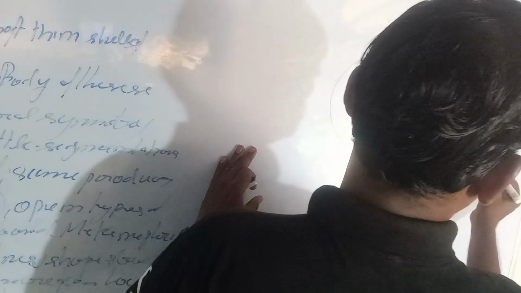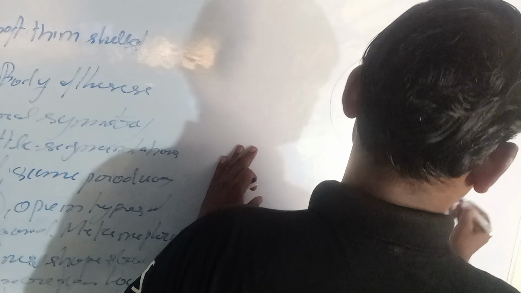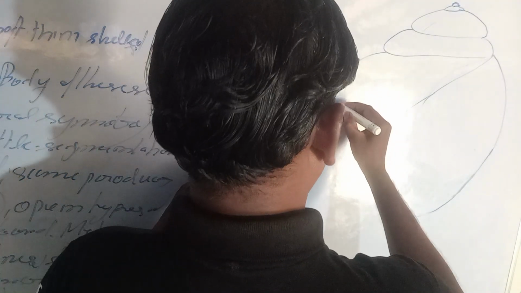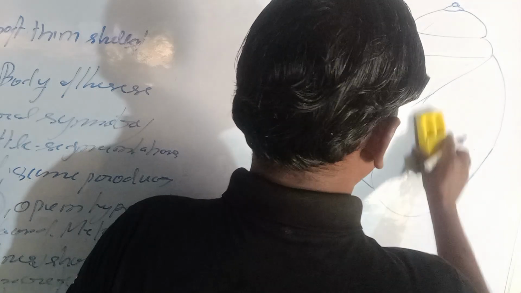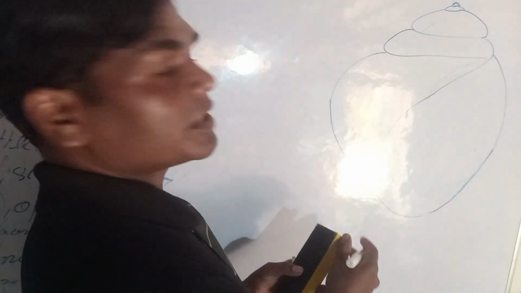Yes, this is the structures of pila globosa, and we will draw here the structures of pila globosa. We have drawn this figure so that you can better understand with the help of the figures.